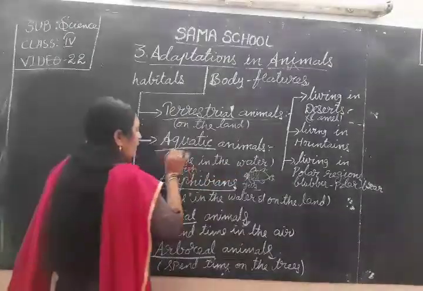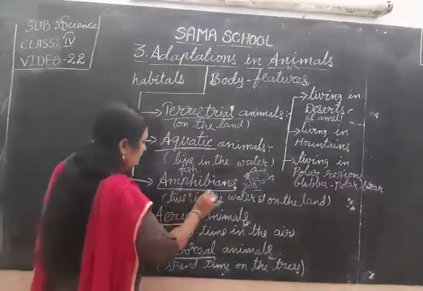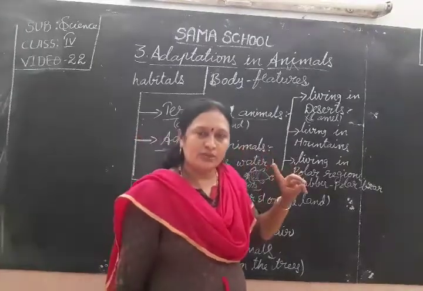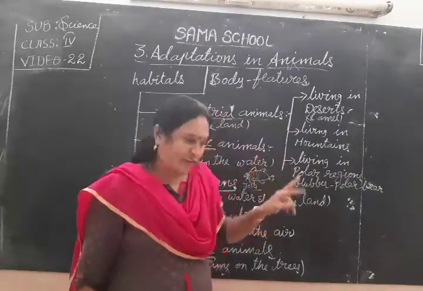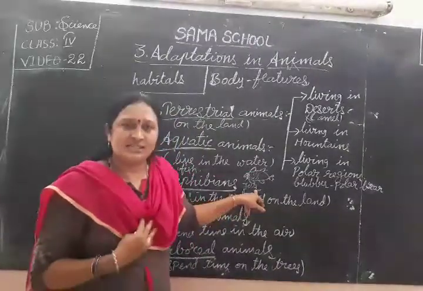That is what we discussed in the last class. And next, among the aquatic animals, only two animals are different. What are those? Whale and dolphin. Those two do not have gills. They have lungs.